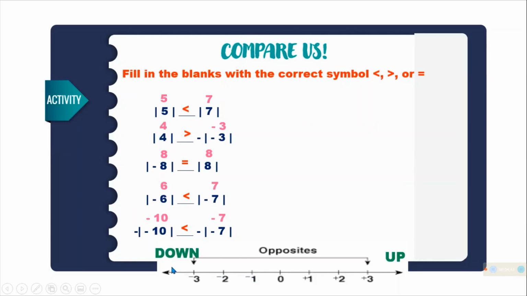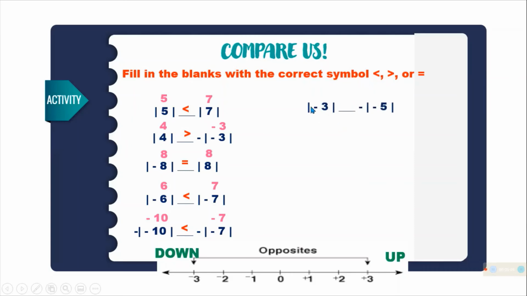Kita nyo sa number line natin, sa positive, habang tumataas yung number, tumataas yung value. Pero pagdating dito sa negative, habang tumataas yung number, mababa yung value. Since yung 10, mas mataas yung number, pero mababa ang value natin kaysa sa negative 7. So the answer is less than.